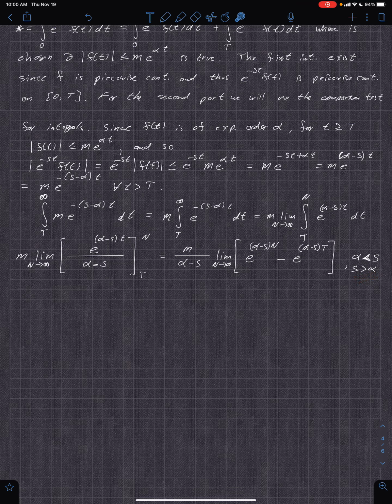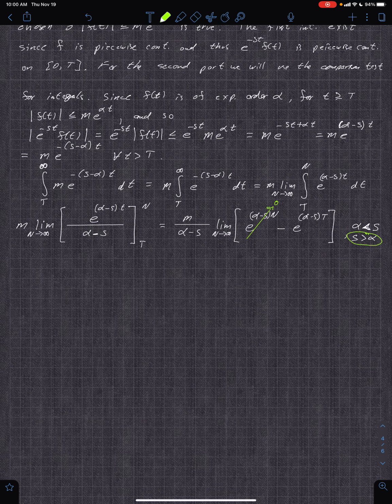So you take the limit, and this goes to 0 because of that assumption. After you take the limit, you get m over alpha minus s, times negative e to the alpha minus s times T, which is equal to, and then we just change the order in the denominator, m times e to the alpha minus s times T over s minus alpha.